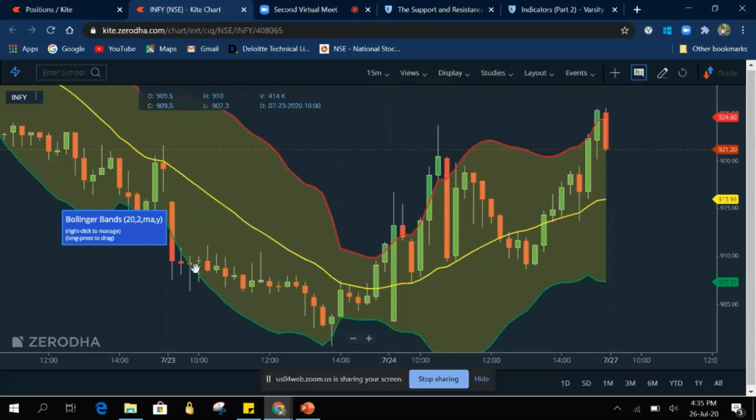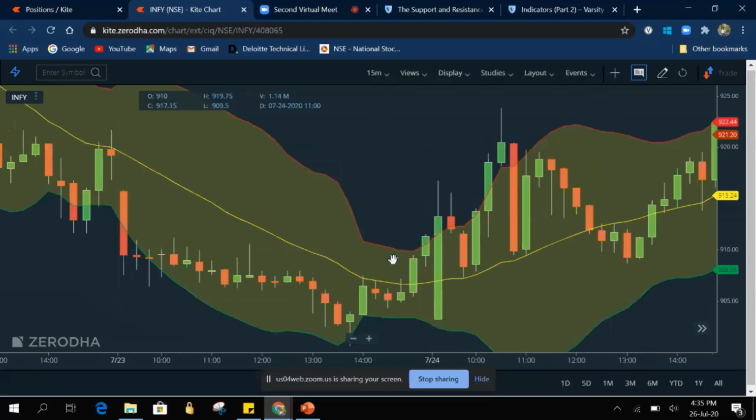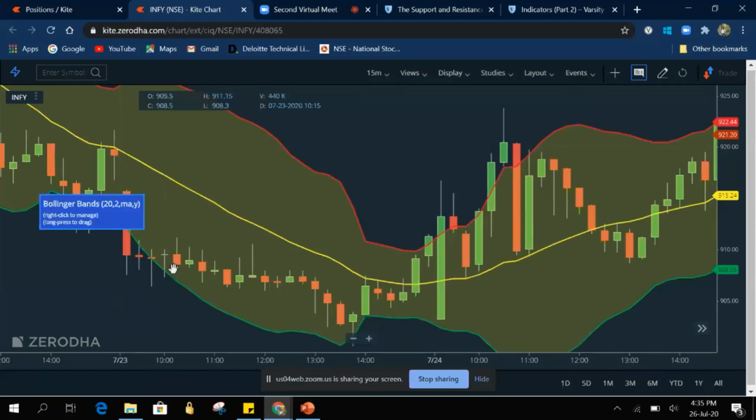But here we can see we started buying at 10 a.m., but until, let me maximize a bit so we can see the time frames. After touching the green line, we started a buy position, but it failed to move up until around 2 o'clock, or I can say 1:45. Yes, until 1:45 it was trading on the downside only. So still we are waiting for an up move.